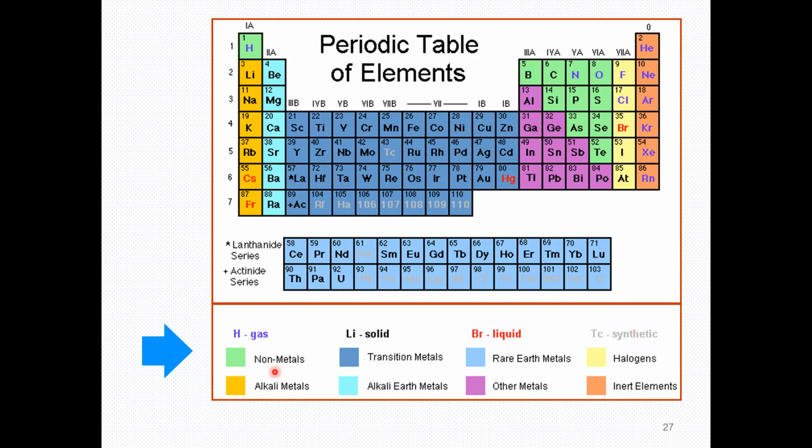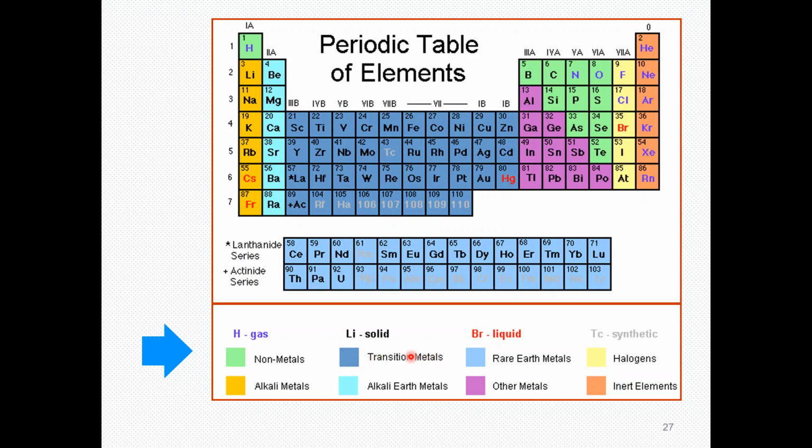So what actually is meant by the different colors? Here you can see this color shows the non-metals in the periodic table. These are the non-metals in the periodic table. The yellow color represents the alkali metals. Here you can see all these are the alkali metals.